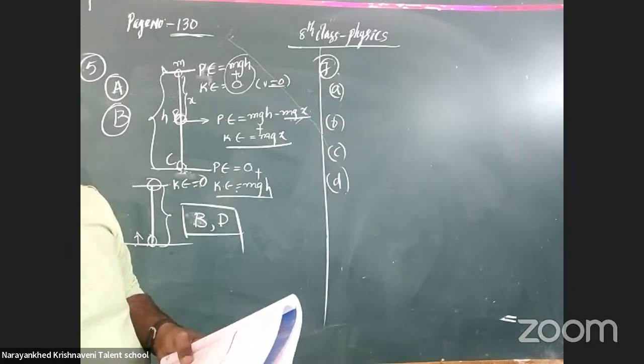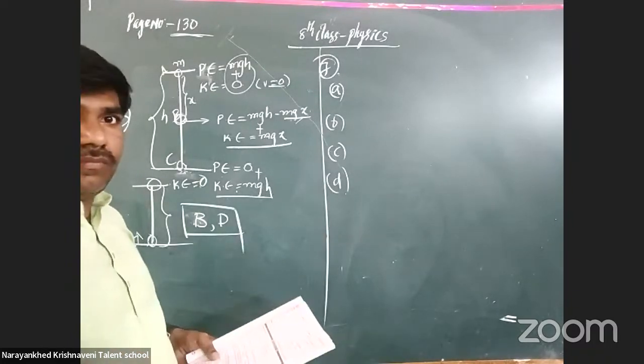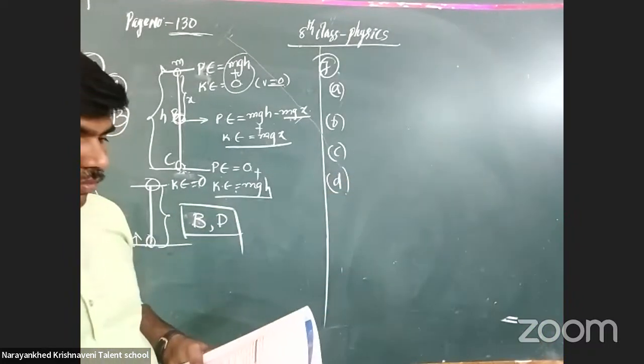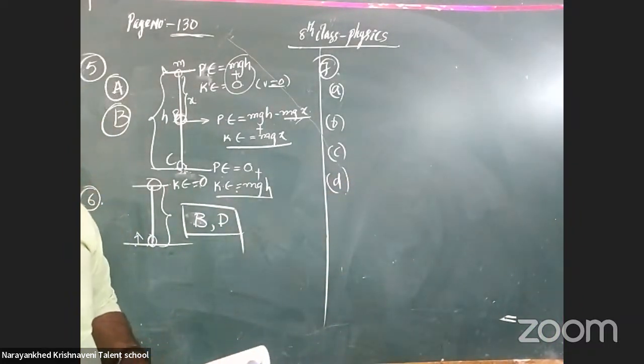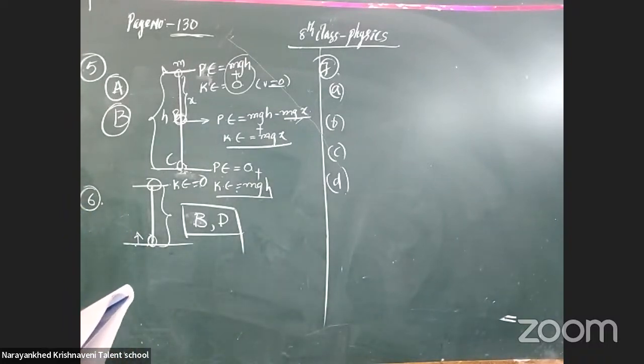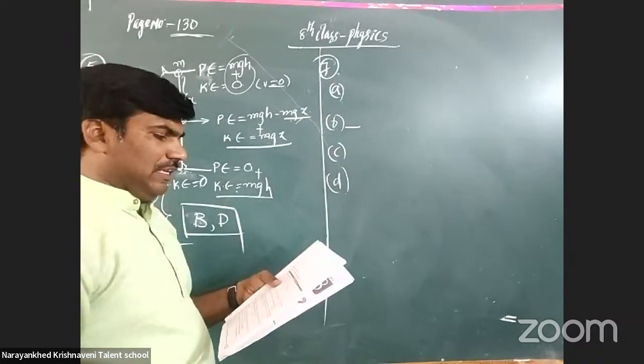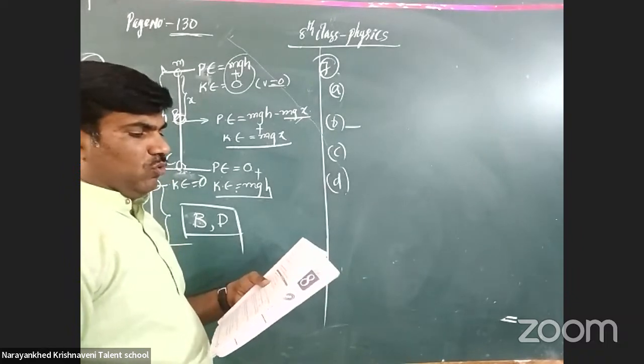The ratios of their momentum. When the kinetic energy of the body increases to x times, the momentum increases to under root x times.